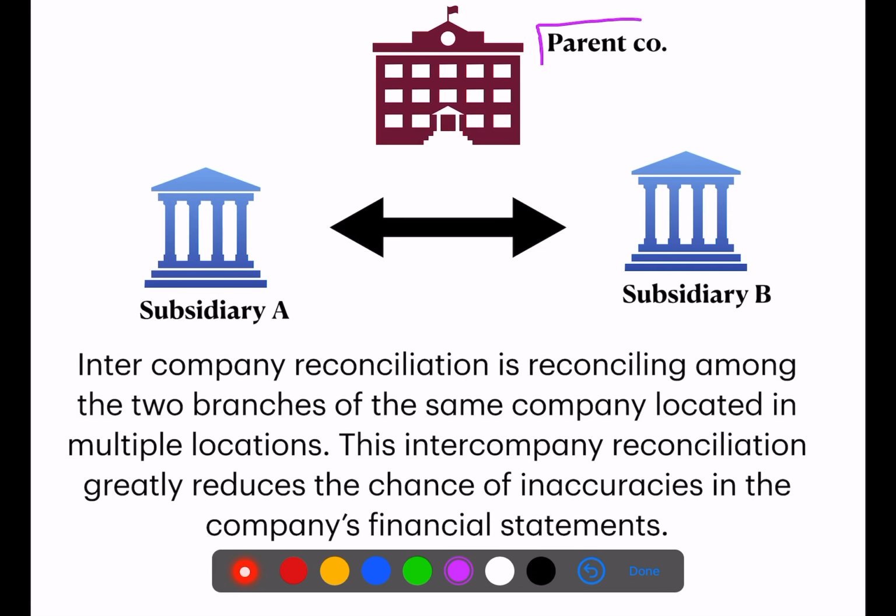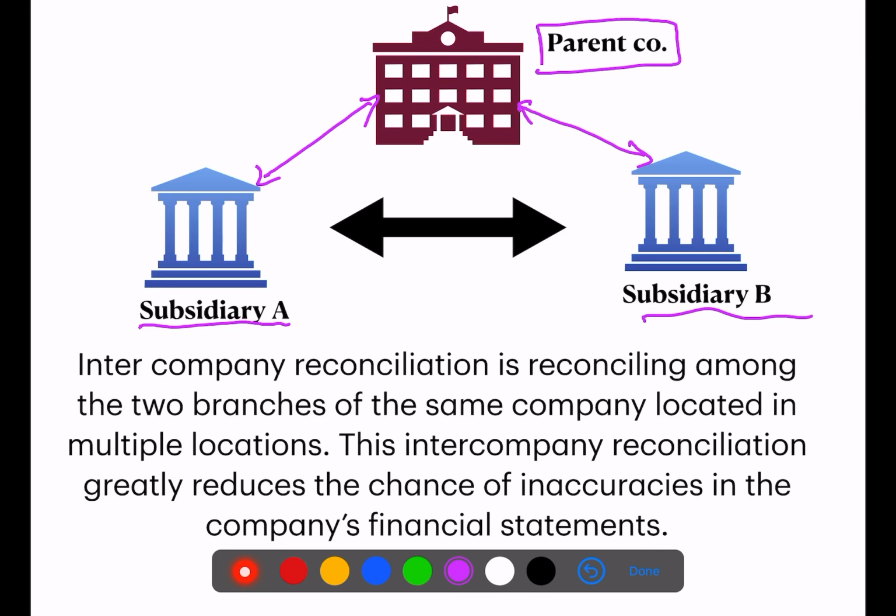For example, suppose there is a parent company that has extended its business and now has two subsidiaries, subsidiary A and subsidiary B. Transactions like purchase and sale and transfer of inventory happen between them. This is called intercompany transactions.